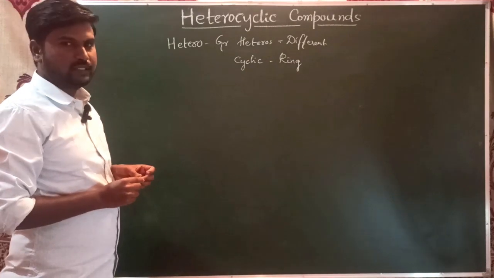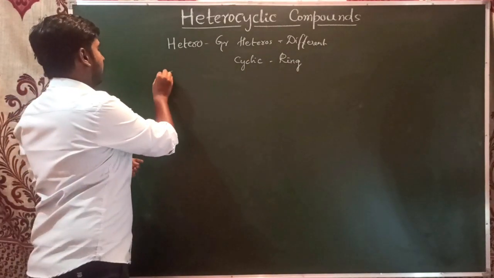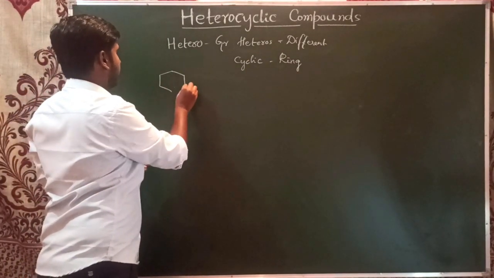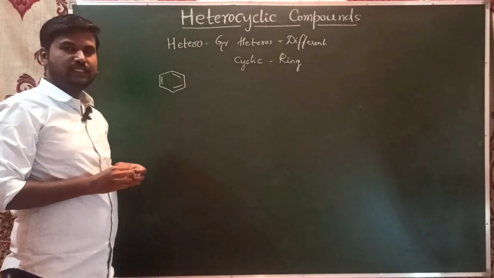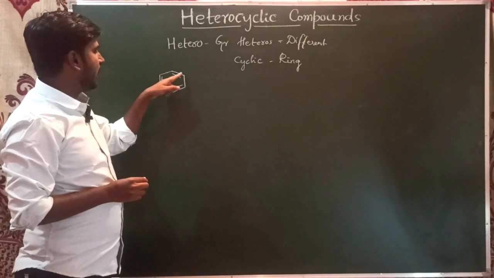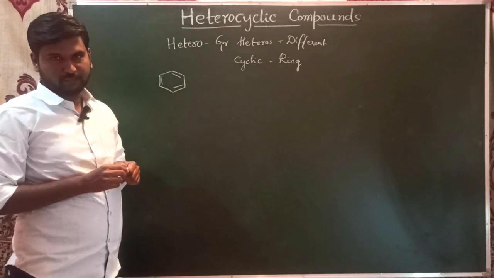Usually in organic chemistry, we see rings like the benzene ring, where all the ring atoms are carbon atoms.